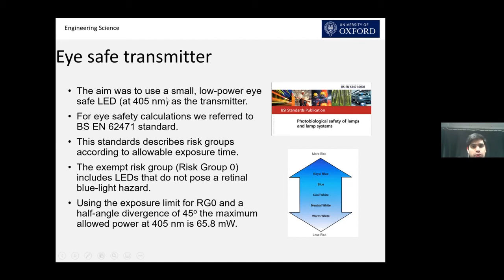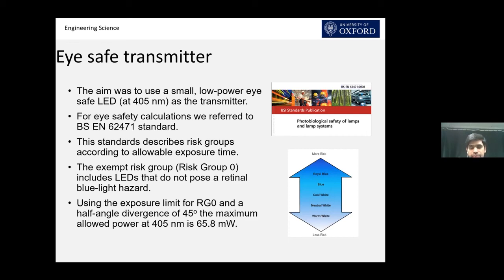So the aim was to use a small, low power, eye safe LED as a transmitter. And for eye safety calculation, we refer to photobiological safety of lamps and lamp systems. These standards explain risk groups according to allowable exposure time. This exposure time is defined as how much light the eye is exposed to for a certain duration of time.